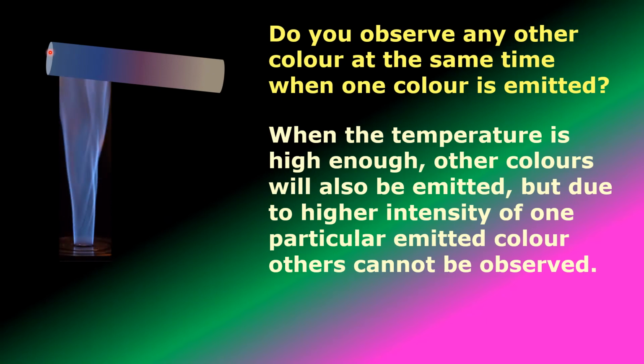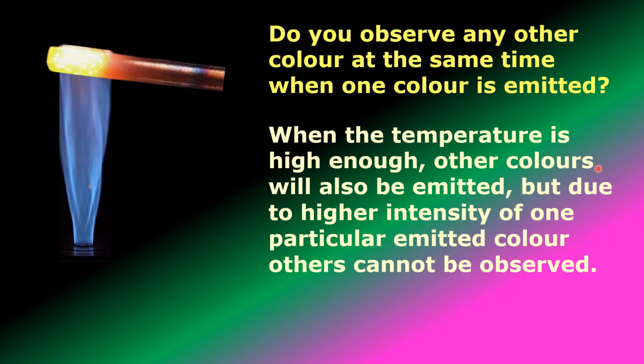Okay, here it is emitting blue color. The intensity of blue color is more. For that reason here red color is also there, but we cannot observe it because the intensity of blue color is more. Okay, here also white color is emitted, and other colors are also being emitted, but the intensity of white color is more, hence we cannot observe the other colors.